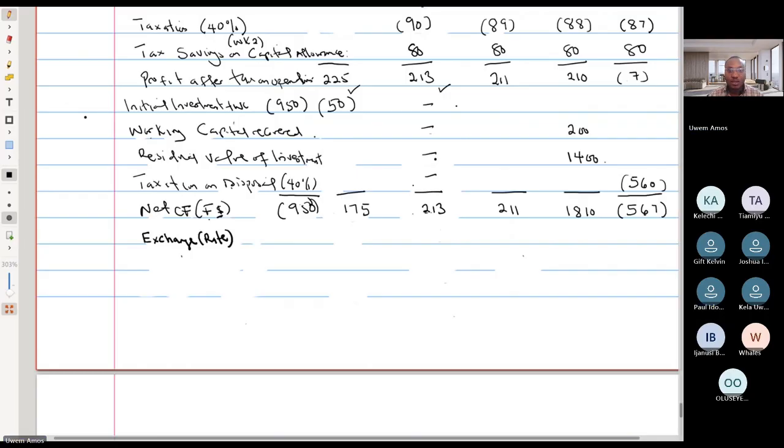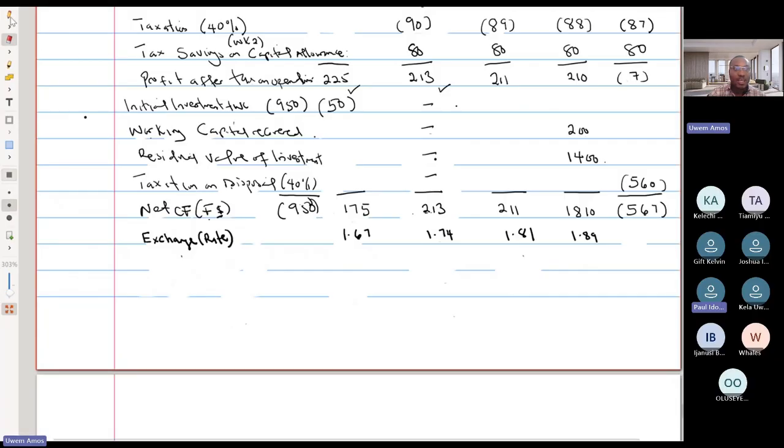Okay, so that's 1.67, 1.74, 1.81, 1.89. We have the exchange rate now, which is 1.60.